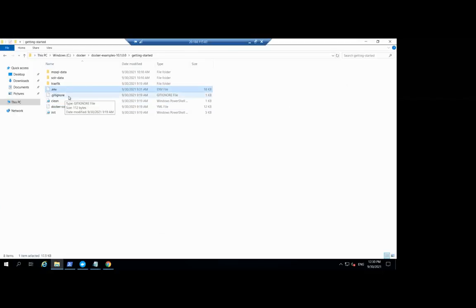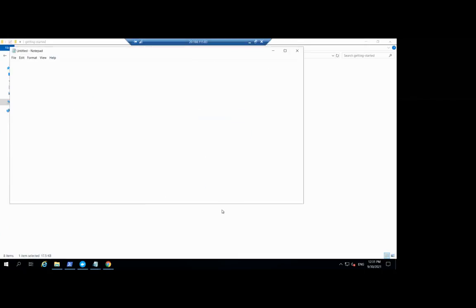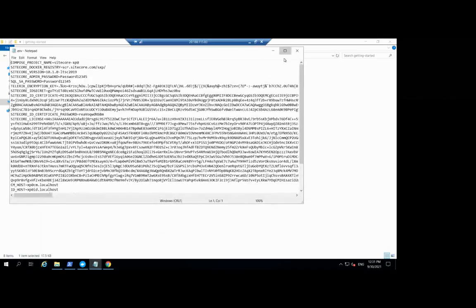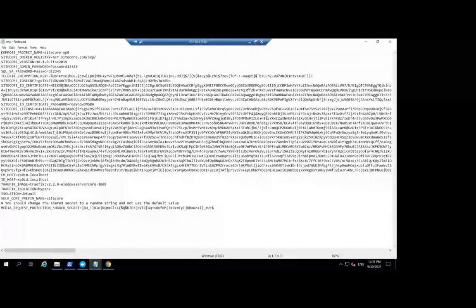Then we have the environment file. This environment file provides default values for environment variables referenced in the compose file.